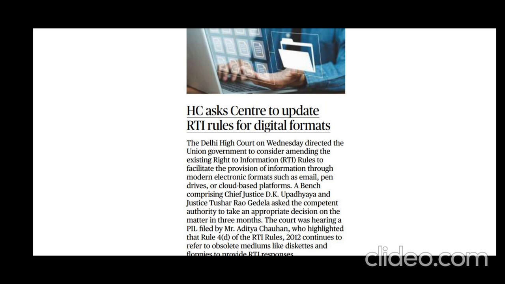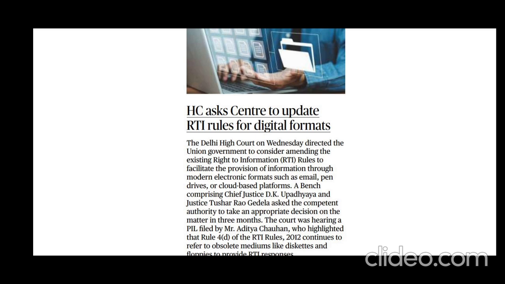For example, if you write to the RTI regarding what are the weapons that are used in the warfare, how many weapons are there, will you get the information? No, right? So all these things affect the security of India, right? So such informations will be exempted from this RTI.